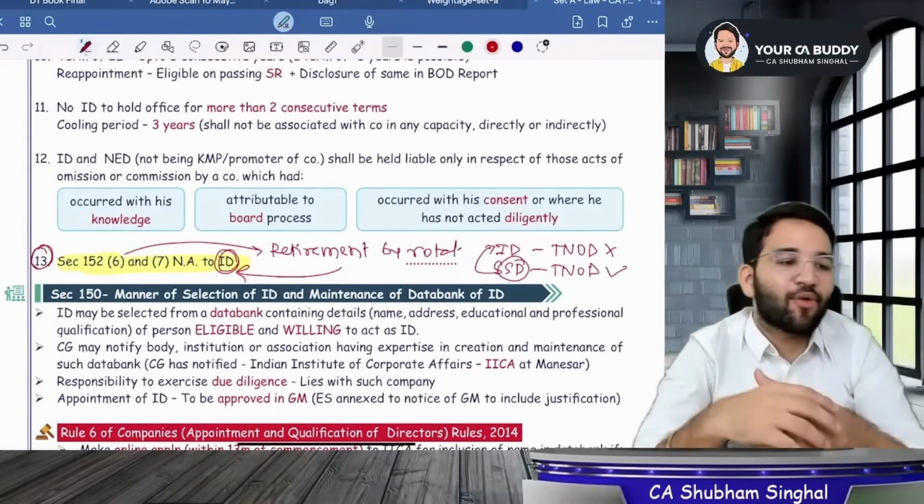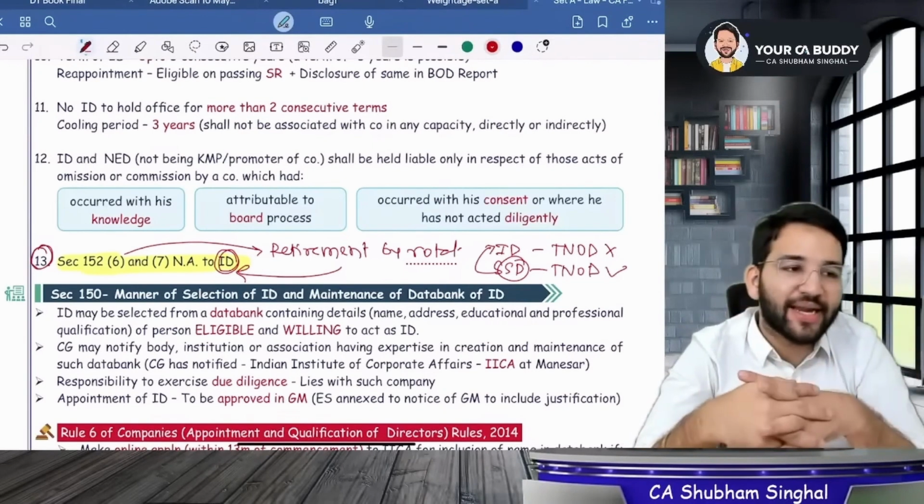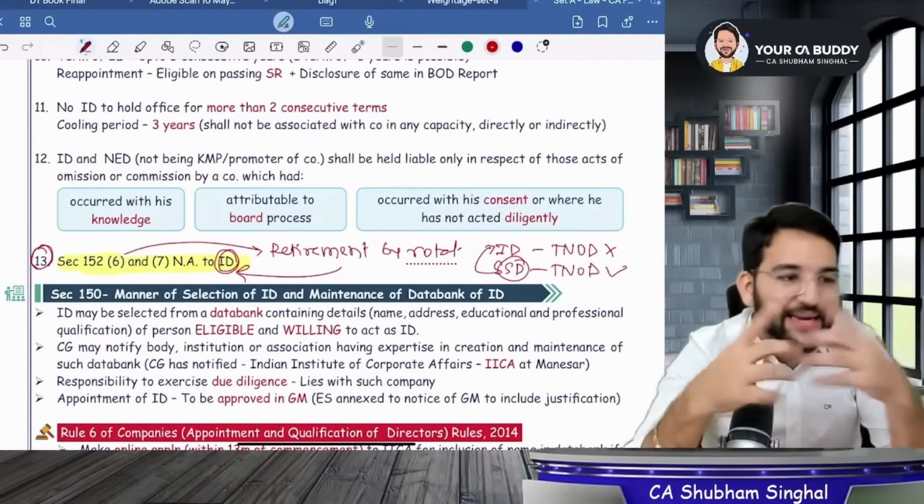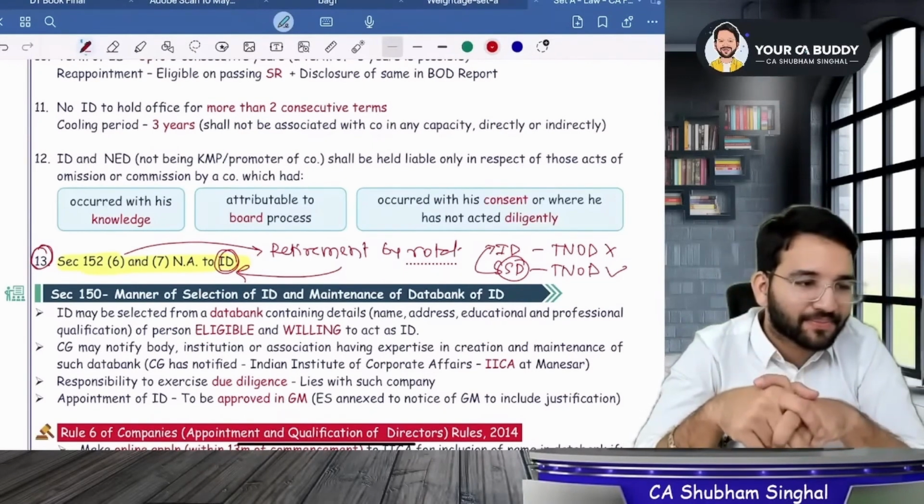Sir, can you keep the classes in the morning, please? No, Khushi, I don't have any free time in the morning. I have a direct tax batch of AK-47 of CA final, so I can't take it.